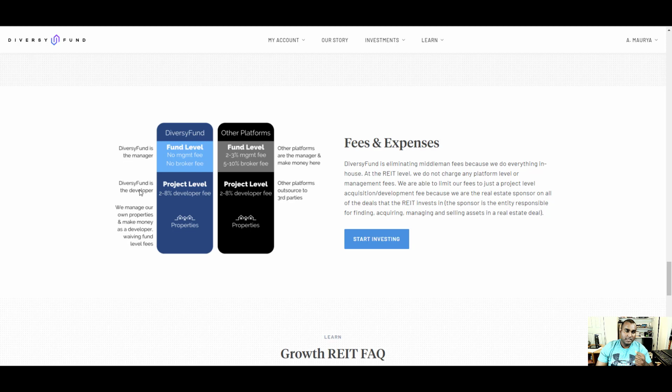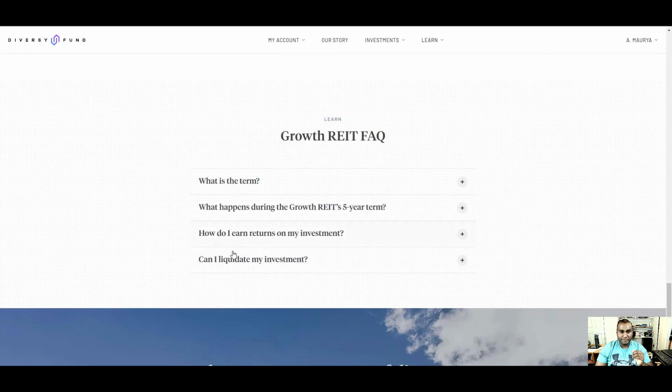Okay, DiversyFund is the developer. They actually have expertise in-house to manage all the projects, rather than giving it to a third party, which is cool. 2 to 8% development fees, right? That's what they're charging. We manage our own project, make money as developer, waiving fund level fees. Properties. Okay, what is the term?